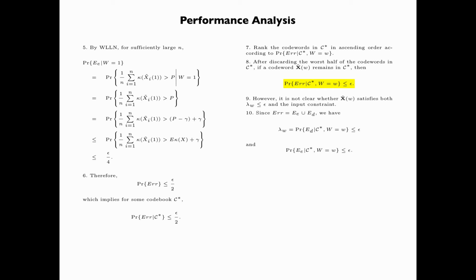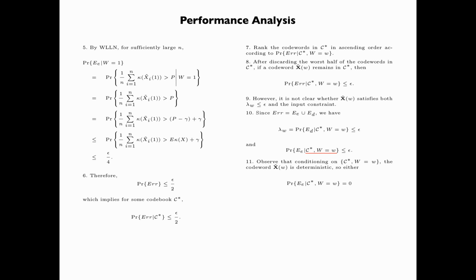And also, the conditional probability of the event E_E is less than or equal to epsilon. Now observe that conditioning on C star and W equals small w, the codeword X tilde of w is deterministic.